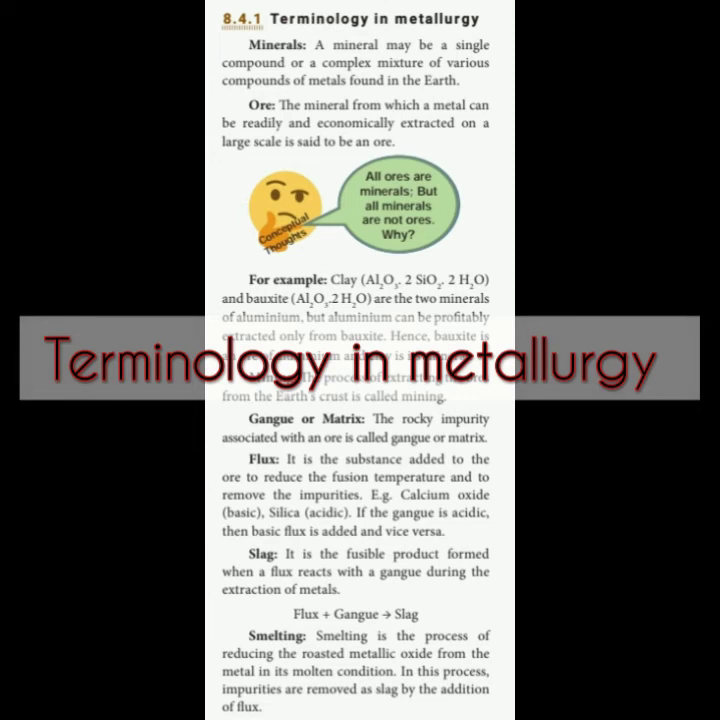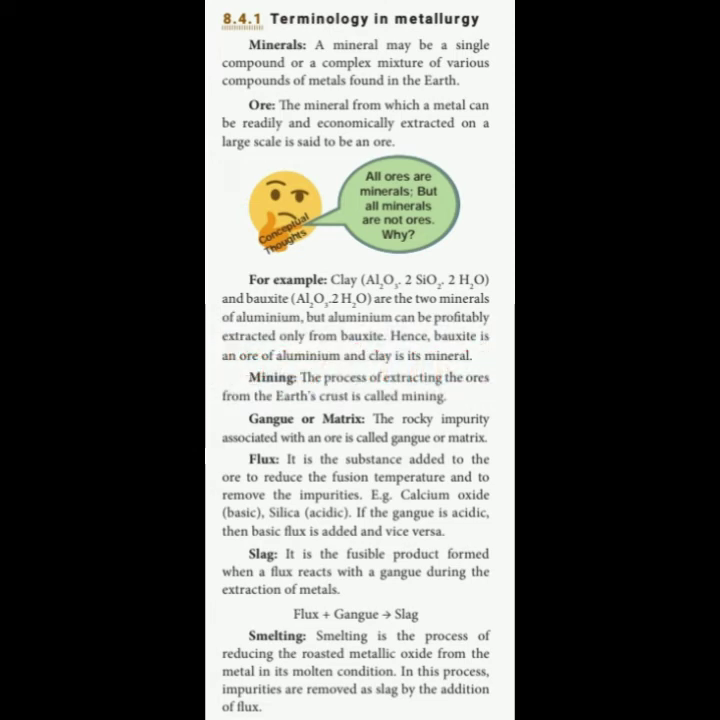Now I am going to explain the terminology in metallurgy. Terminology means the terms we are going to use in the metallurgy topic. So the important terms are minerals, ores, mining, gangue or matrix, flux, slag, and smelting. All these terms I am now going to explain with some examples.